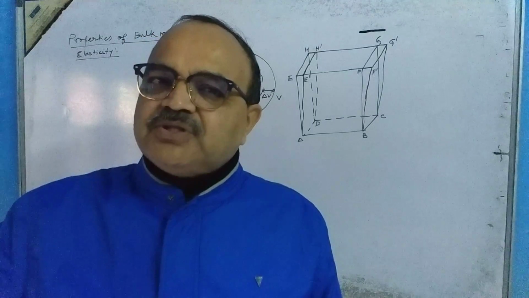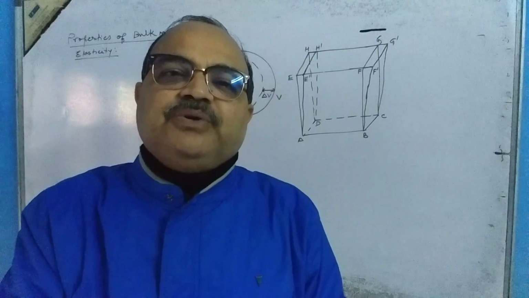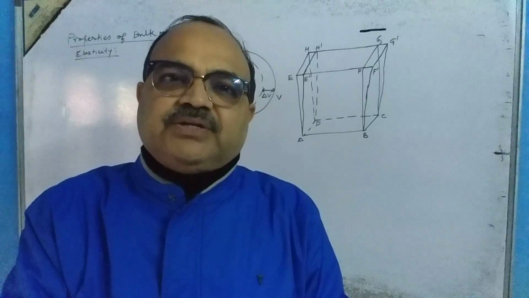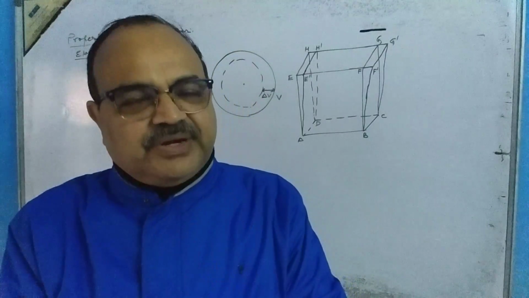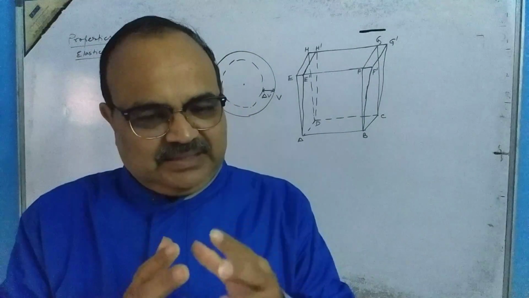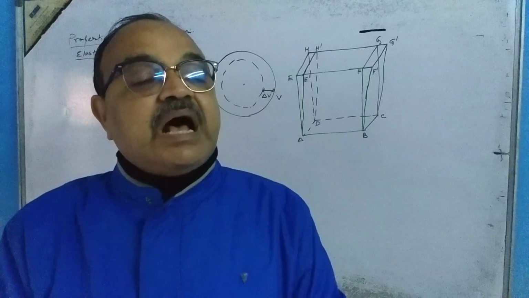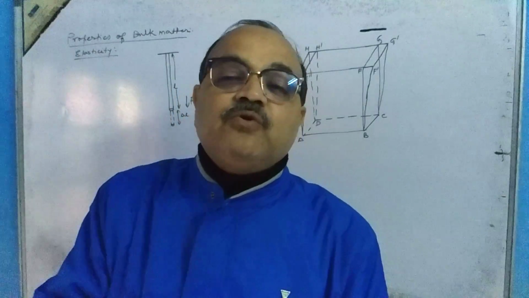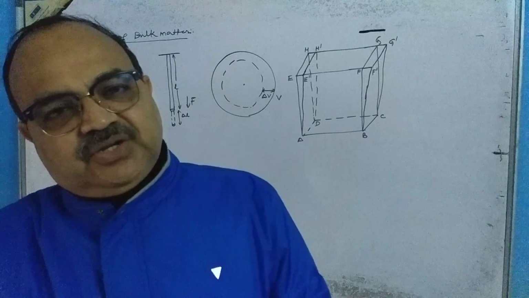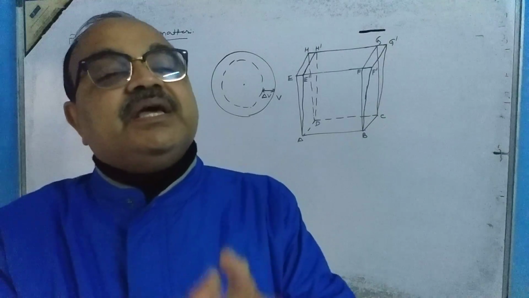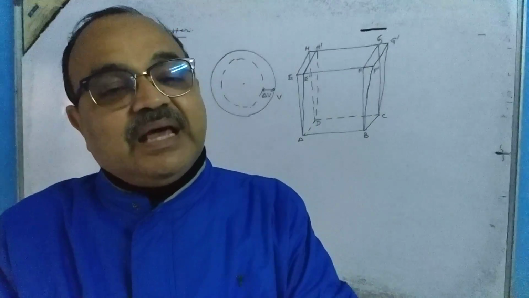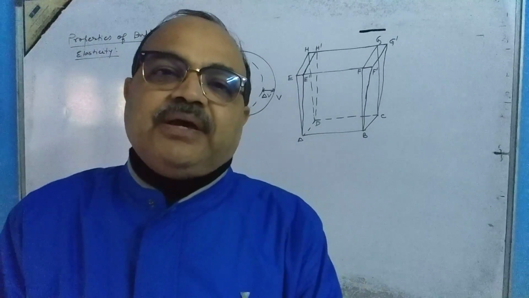When the deforming force is removed, it will again come back to its original condition. That means this rubber string, being an elastic material, after the removal of the deforming force, regains its original condition. Such a type of material is called an elastic material, and this property is called elasticity.